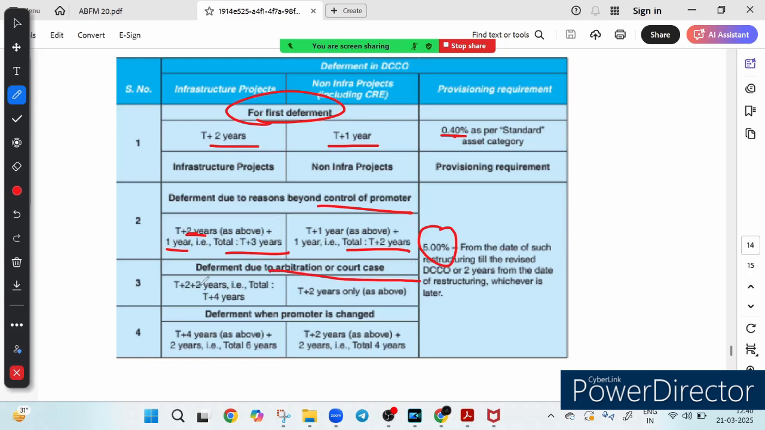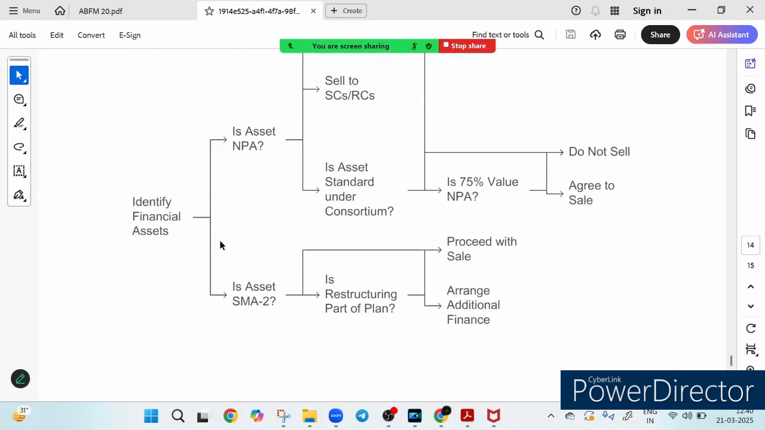So if it is an infra project, then an additional 2 years, that means a total of T plus 4 years is allowed. And if it is a non-infra project, it is limited to T plus 2 years only, like in the case above. And if the promoter is changed, what will happen to the deferment? It can go up to 6 years, and for a non-infra project, the deferment is capped at 4 years. So banks carefully regulate project delay to balance financial stability and ensure loans don't turn into bad assets. That is why this deferment is done, right? And that is how provisioning is done.